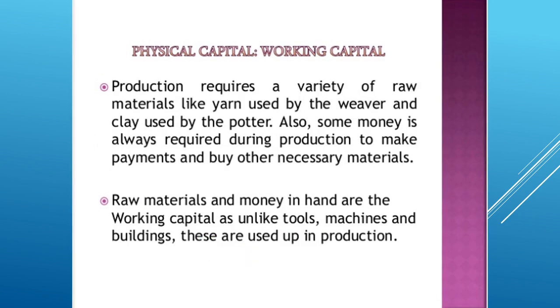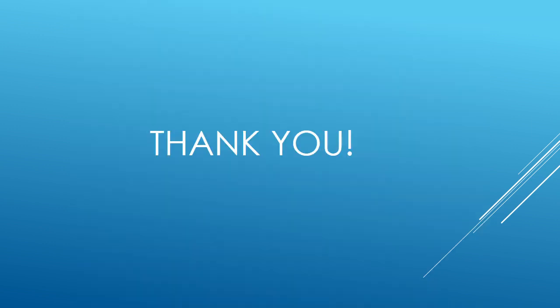The second type of capital is the working capital. For producing any kind of thing, we require some money in hand to make payments, to buy the raw material, and to give salaries. So this is known as the working capital. Raw material and money in hand are examples of working capital, and they are used in production. This is all about the first session.